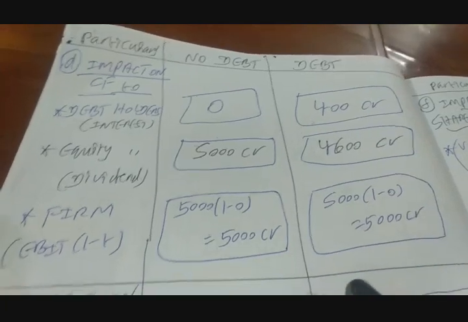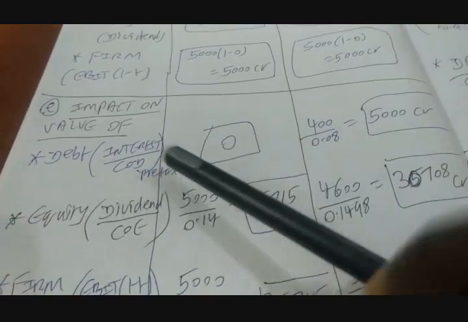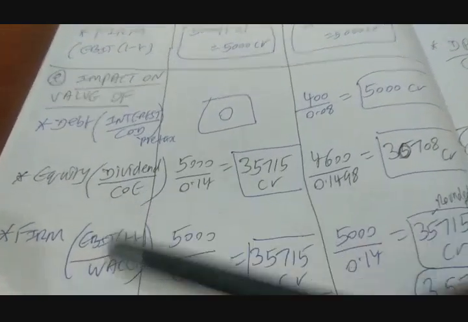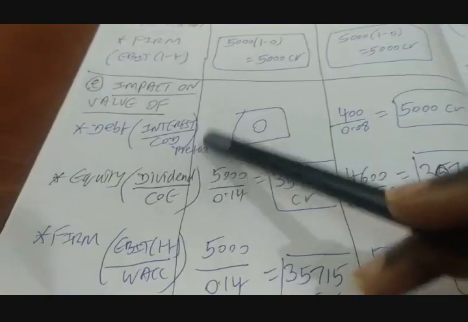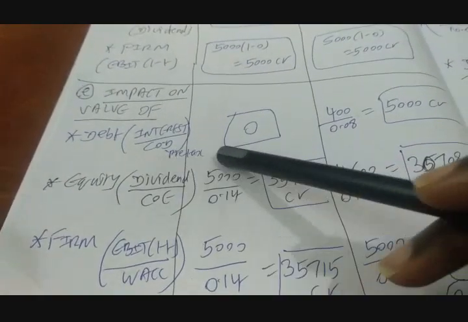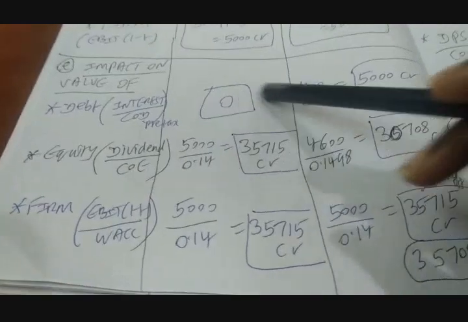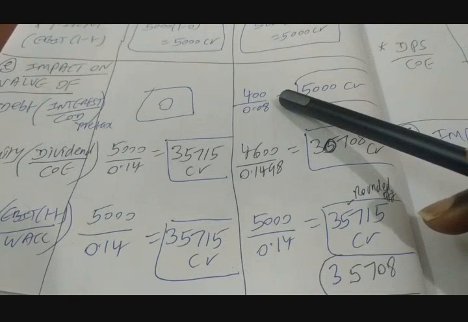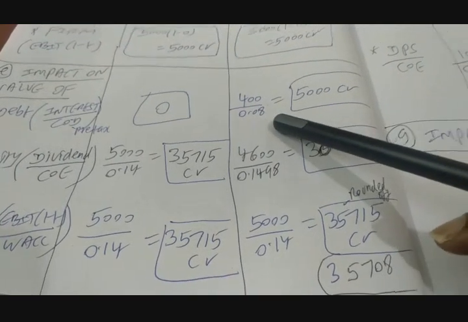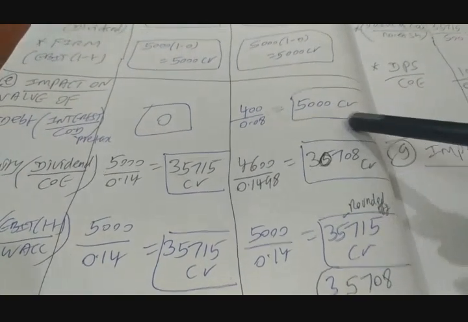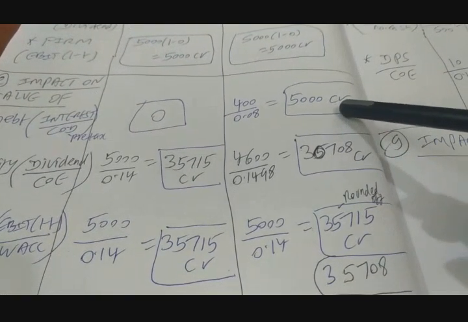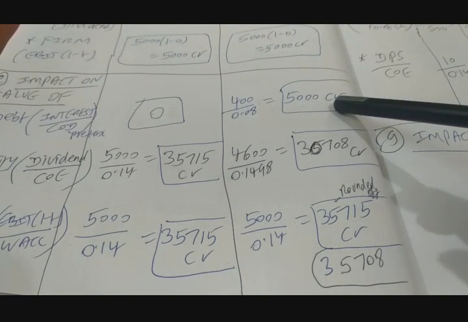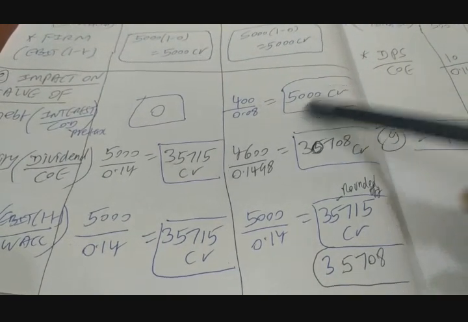I take you to the fifth question here. What is the impact of recapitalization on value of debt, equity and firm? Value of debt formula is interest divided by pre-tax cost of debt. When there is no debt, value is 0. When there is debt, value is interest, that is 400 crores, divided by pre-tax cost of debt, that is 0.08, gives us the value of how much? 5,000 crores. That is exactly the amount of borrowing the company is planning to do, so our computation is right.